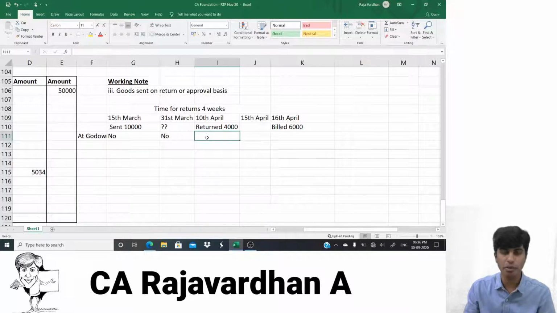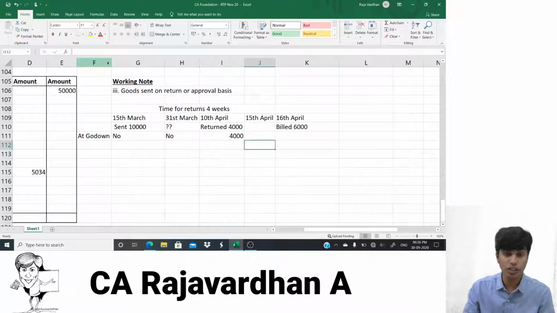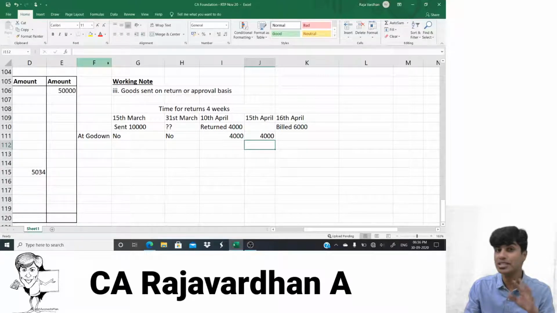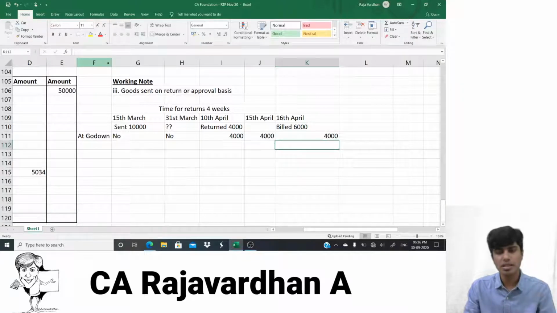Now let's go to 10th of April. On 10th of April, that person has returned 4,000 worth inventory to you. So we have 4,000 worth inventory included. He returned 4,000 to you. So we have 4,000 with you in the godown as on 10th of April. Now 15th of April, how much do you have? On 15th of April also you have 4,000 worth inventory because the remaining 6,000 is with the customer, the person to whom you gave it. On this date, it basically doesn't matter. That day also you have 4,000 worth goods. Okay guys, I'll write 4,000 here. The 6,000 is with that person only and he has accepted it and it is billed.